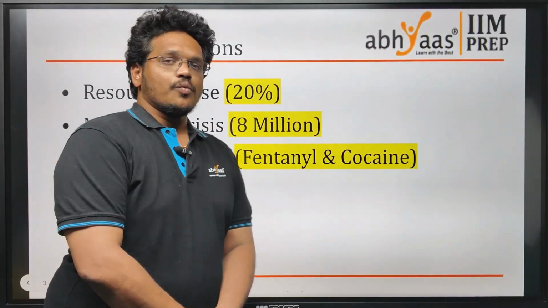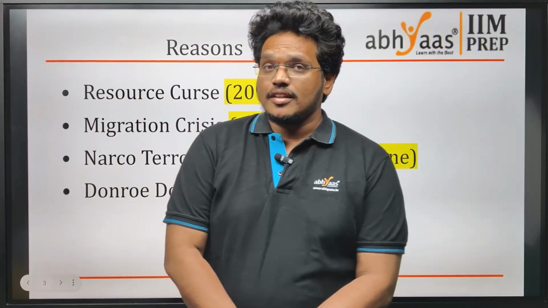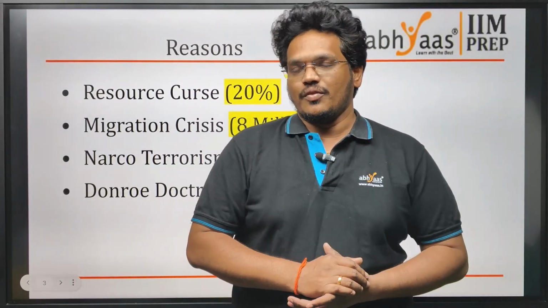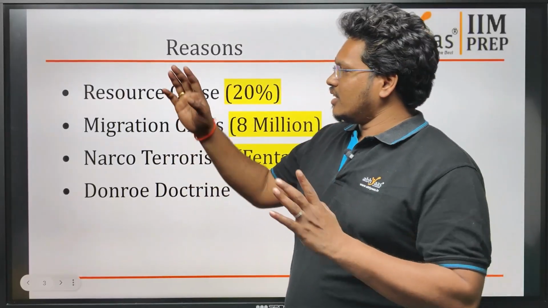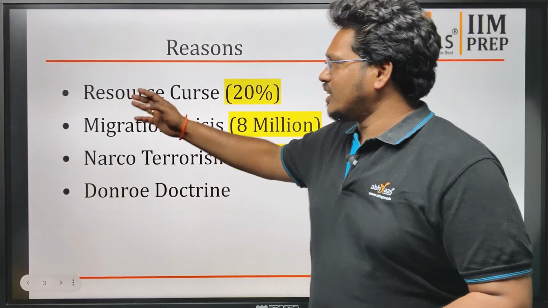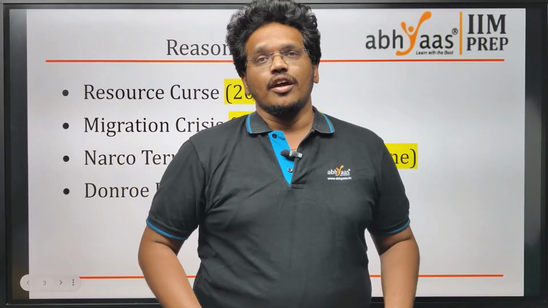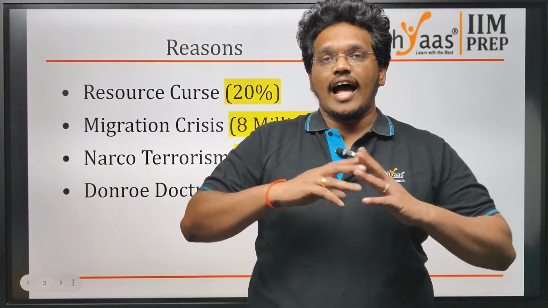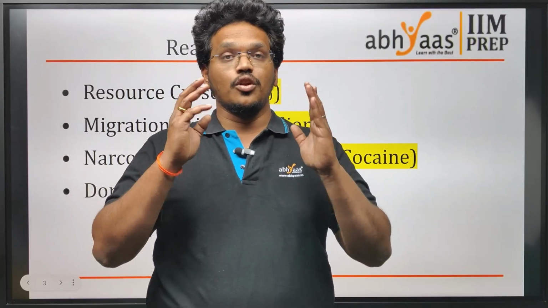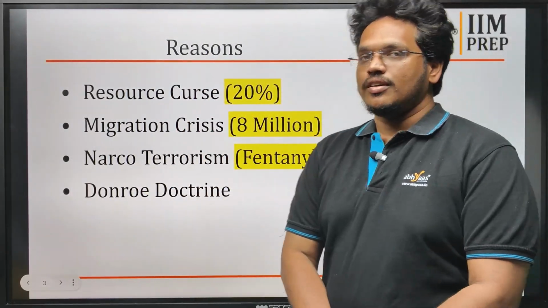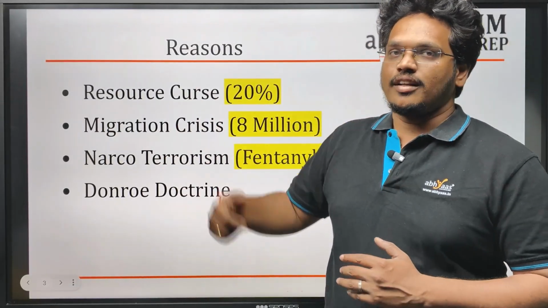So why did the USA capture Nicolás Maduro? What is the interest of the USA in Venezuela actually? See, there are multiple reasons. The reason is not a single point. So first, resource curse. In Venezuela, we know that it has the world's largest known resources of crude oil. So 20% of the world's crude oil is available in Venezuela.